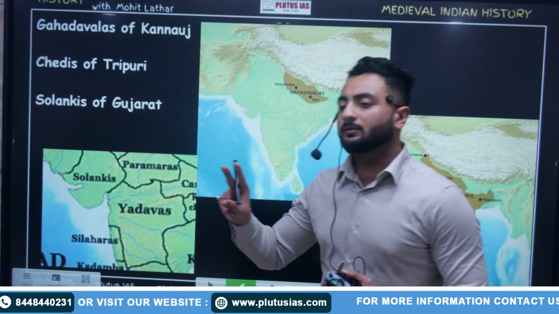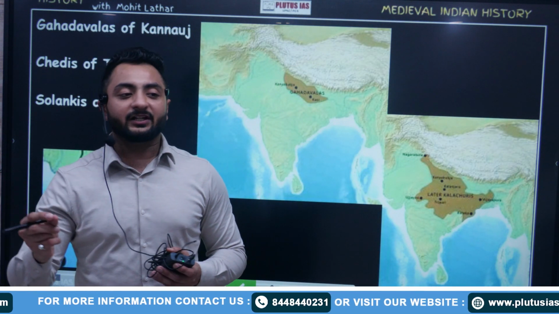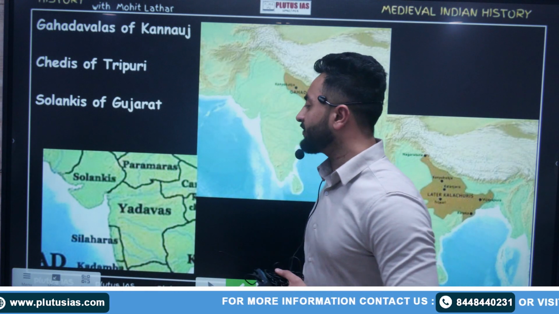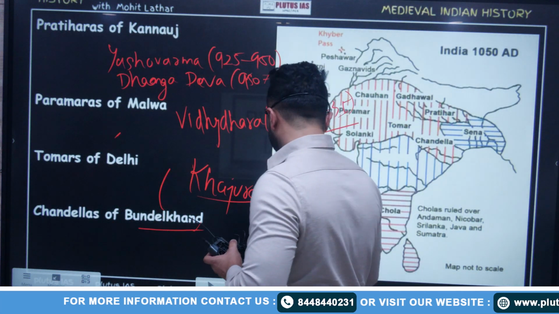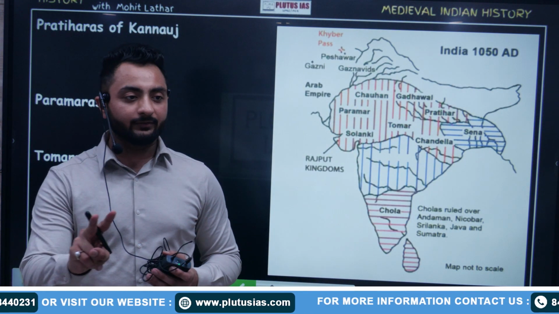There were also two important rulers who consolidated the Chandela power. They were Jaya Shakti and Vindhya Shakti. They were known as Jeja and Vija. Jaya Shakti and Vindhya Shakti. There were two important rulers.